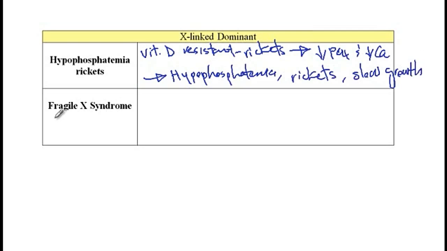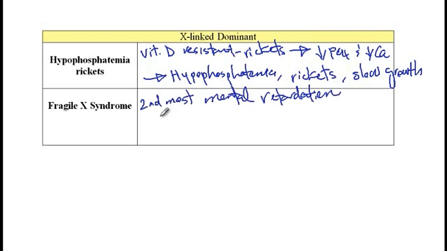The next condition is Fragile X syndrome, and after Down syndrome, which is trisomy 21, Fragile X syndrome is the second most common genetic cause of mental retardation. There are two mechanisms through which Fragile X can develop.